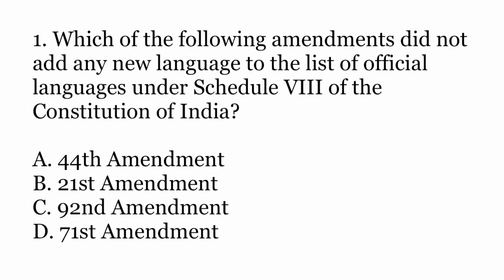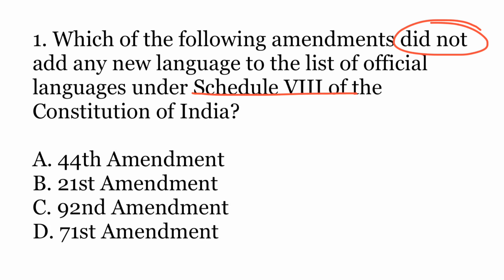So let us start. First question, which of the following amendments did not add any new language to the list of official languages under the 8th schedule of the Constitution of India? So the 8th schedule of the Constitution has 22 official languages, but originally there were only 14 languages. So 8 languages were added later on. I had also asked a somewhat similar question in the previous video, so this is also a test of your recall. So the options are A.